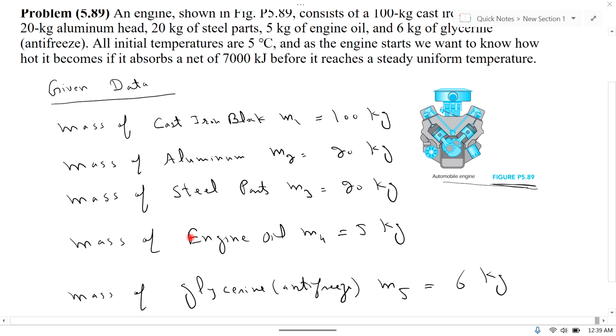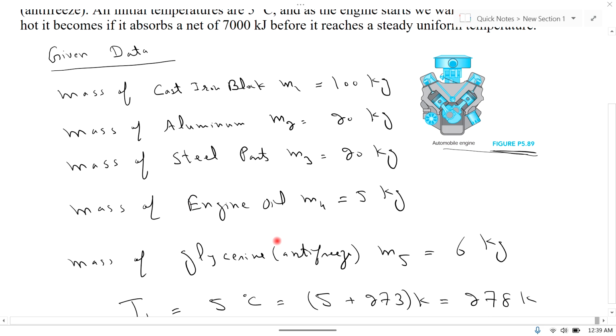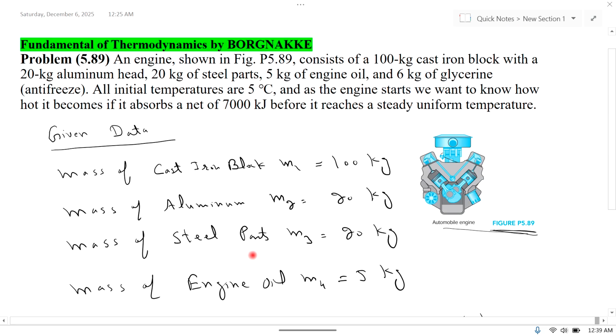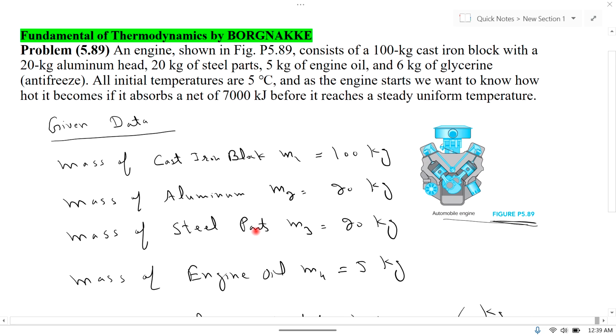And as the engine starts, we want to know how hot it becomes if it absorbed a net of 7000 kilojoule. Net heat absorbed is 7000 kilojoule. So how hot is the engine? Means find T2. Required is T2 before it reaches a steady uniform temperature.